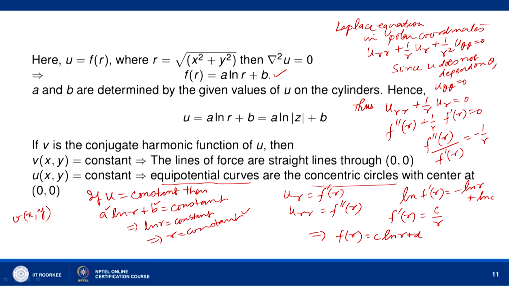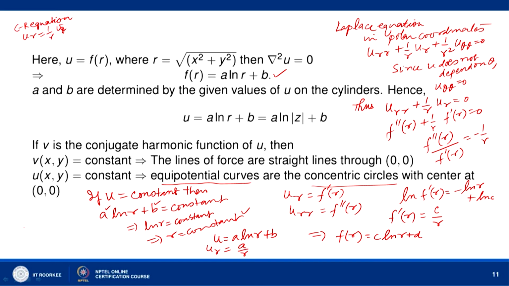We can find v(x,y) by using the Cauchy-Riemann equations in polar form. Cauchy-Riemann equations in polar form are u_r equal to 1 by r v_theta. Using these, we have found f r equal to A ln r plus B. So u equal to A ln r plus B gives partial derivative of u with respect to r, u_r equal to A by r.